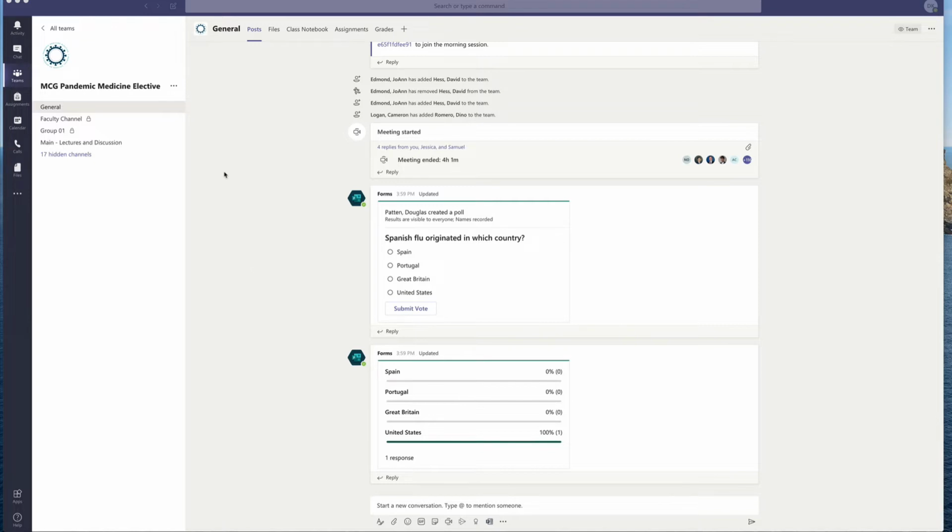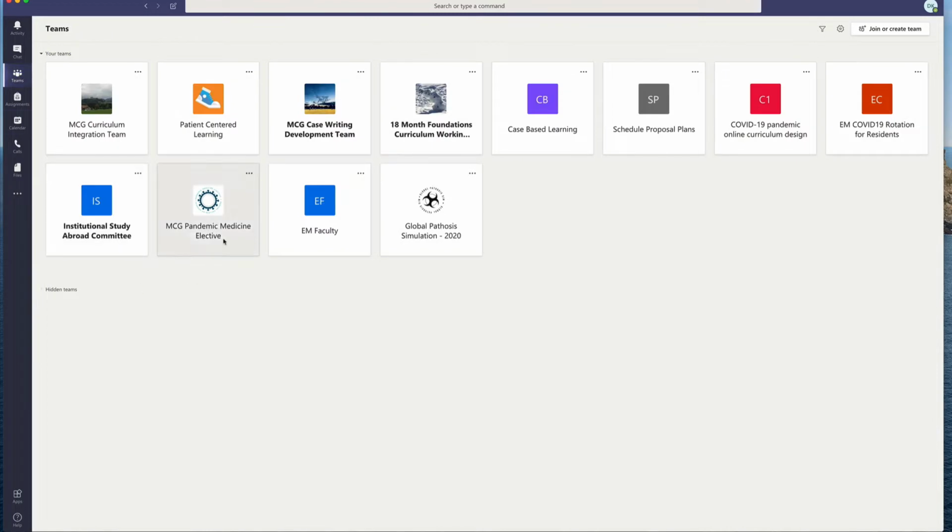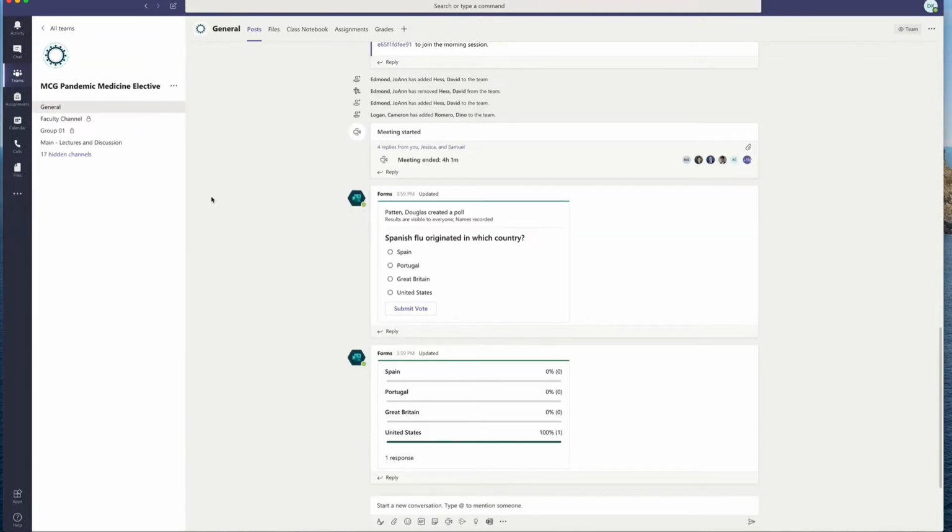So again, our team is the MCG Pandemic Medicine Elective. If you have a lot of teams, as I do, you'll see a nice little logo that the instructional design folks have made for us. You click here, and then you should see that you have access to a general channel, and you'll have some private channels. Each of you should be invited to a group. In this case, you'll see group one, and then our main lectures and discussions channel.